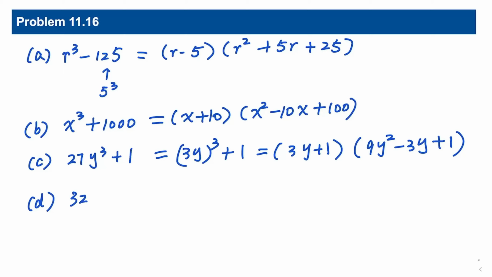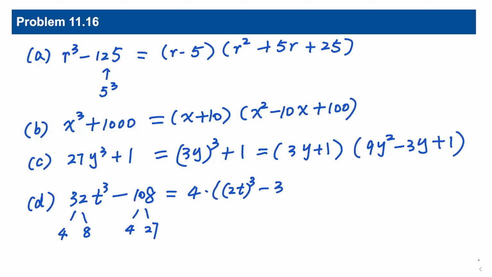D. 32t cubed minus 108. 32 is not a cube number. What should we do? 32 is 2 to the power 5. So we can factor out 4, then we leave 8. 108 is a multiple of 4. It equals 4 times 27. So 4 times 8t cubed minus 27, that is 2t all cubed minus 3 cubed. So we have 4 times 2t minus 3 times 4t squared plus 6t plus 9.